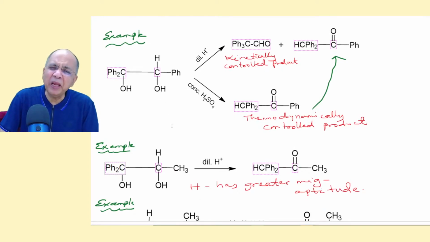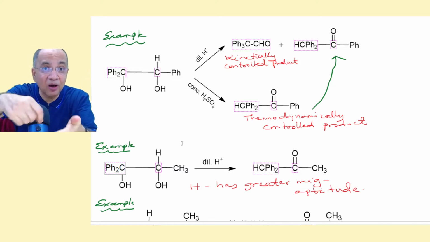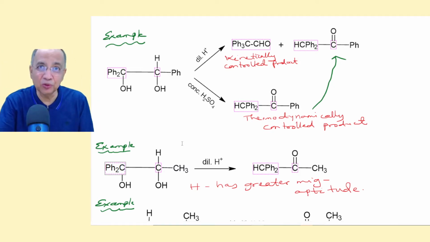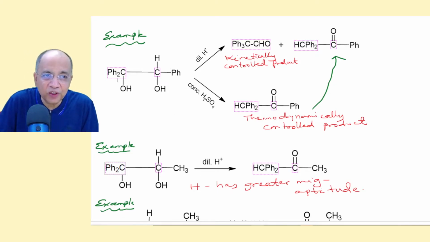And I give you many examples which will help you. I suggest you pause the video and write the mechanism, study mechanistically, so that you will get a feel of what is going on. Now there are 2 phenyl groups and there is 1 phenyl group. Here there are again 2 different groups, hydrogen and phenyl. You get 2 products. Now see how you get the kinetically controlled product as the dominant product.